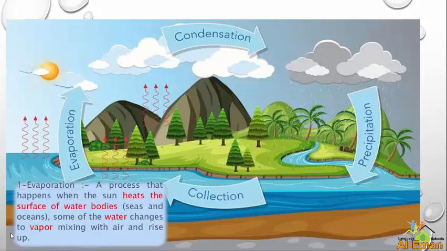It's called evaporation, a process that happens when the sun heats the surface of water bodies like seas and oceans. Some of the water changes to vapor mixing with air and raise up.